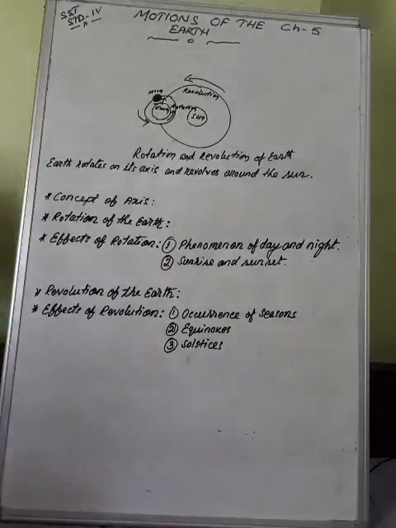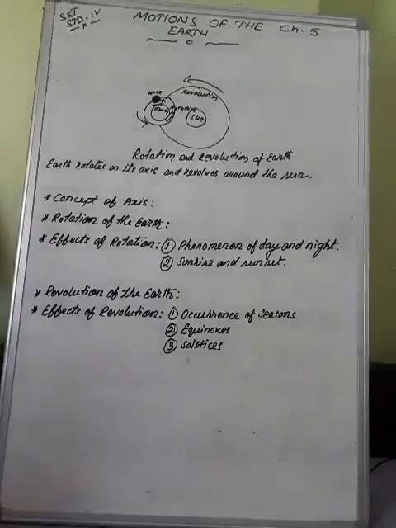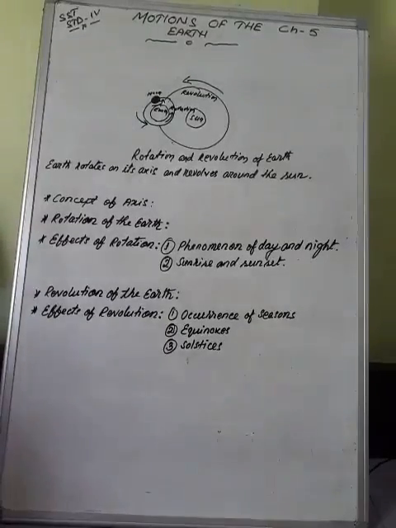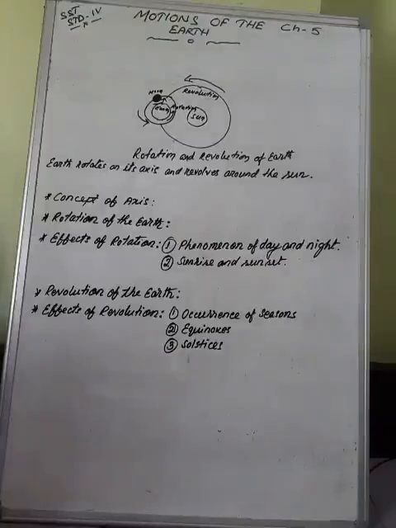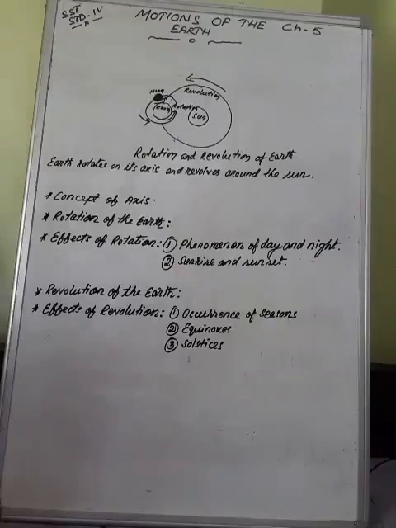The Earth has been orbiting the sun at a slant. This slant is called axial tilt. Okay, the angle at which Earth is tilted is known as the inclination of Earth's axis, and the axis is tilted at an angle of 23.5 degrees from the vertical. In that picture you can see the 23.5 degrees.